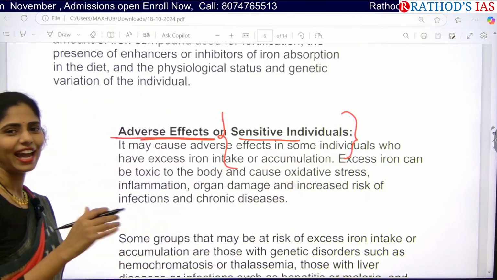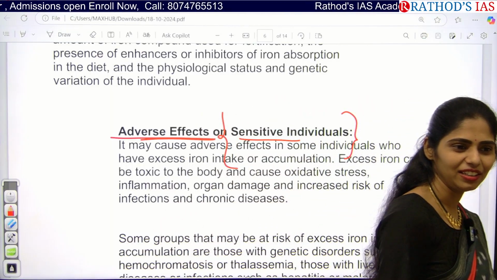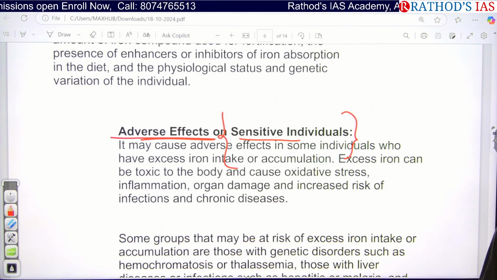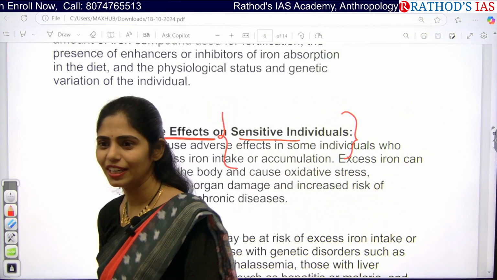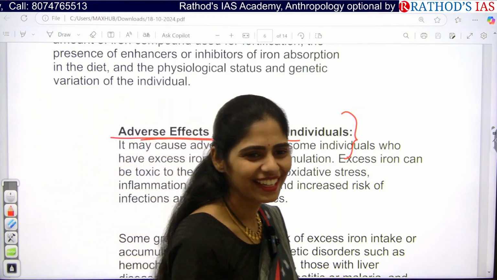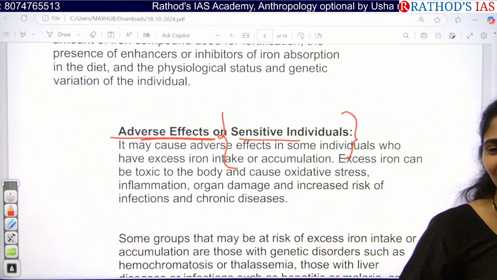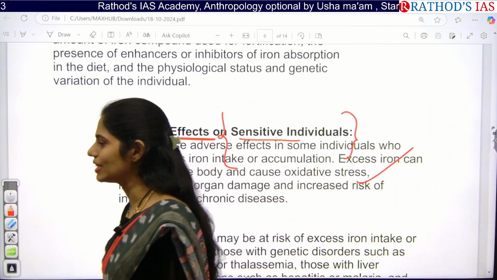Once something has happened after taking something, if you get some side effect, will you take that again? And you will also tell your relatives, your parents, your near and dear, your friends, not to take this, saying I had this. Then what happens? No one will be taking that. Again, that will be a problem for society. So this is the important problem that is happening in our society.